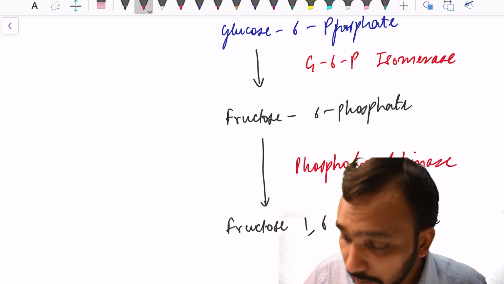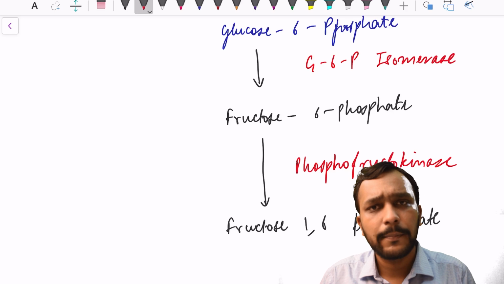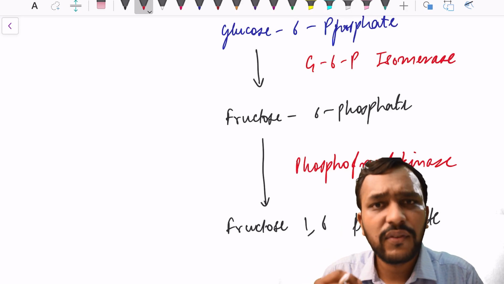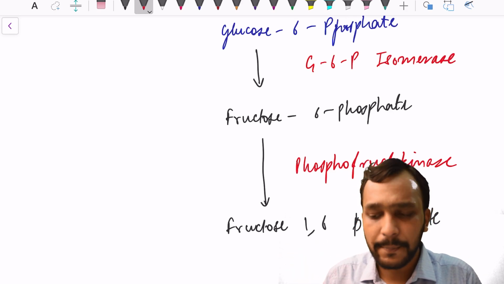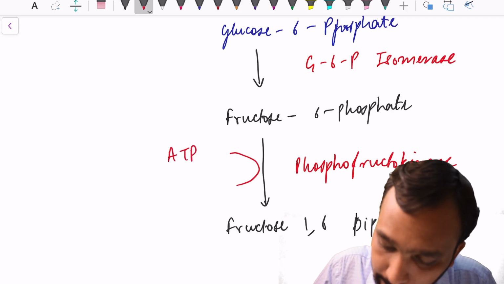As we are adding a phosphate in this step, we will be utilizing one ATP also.